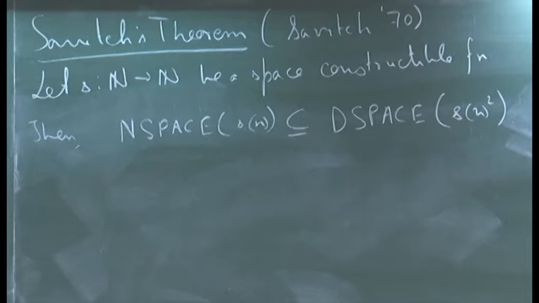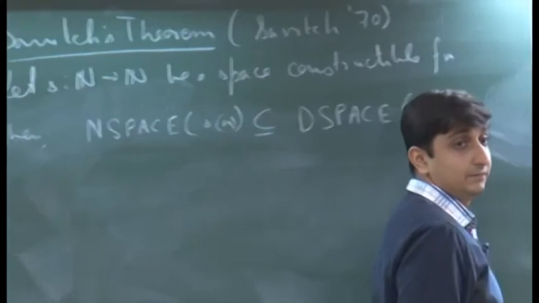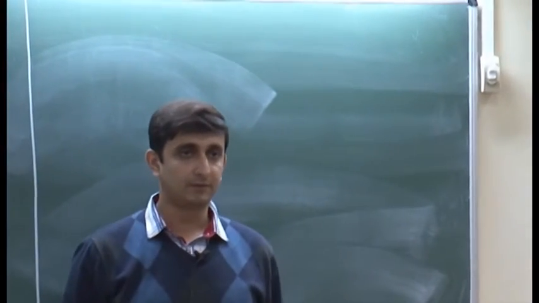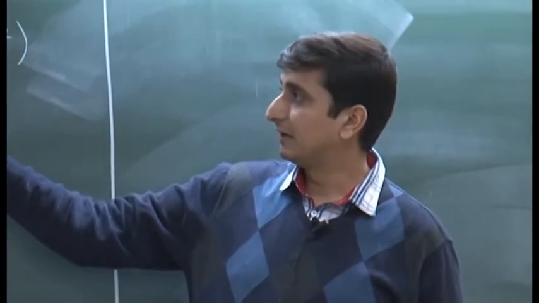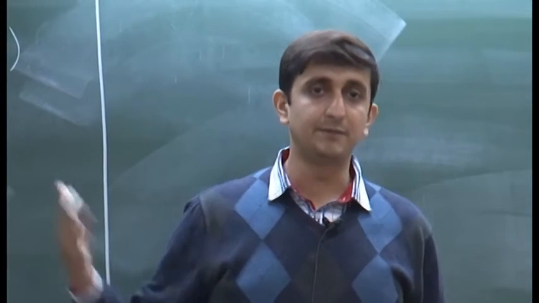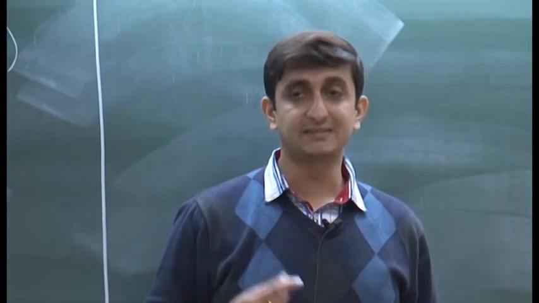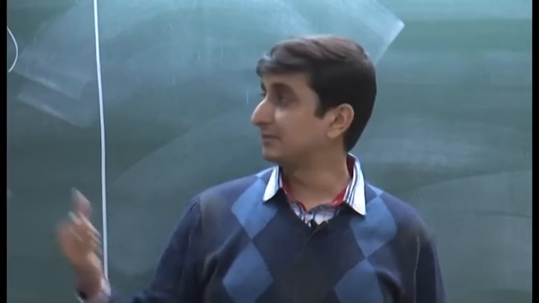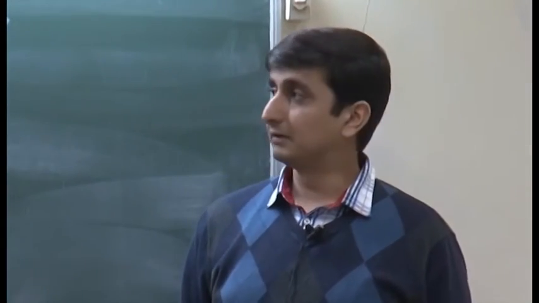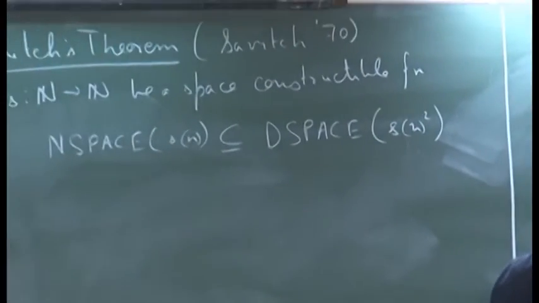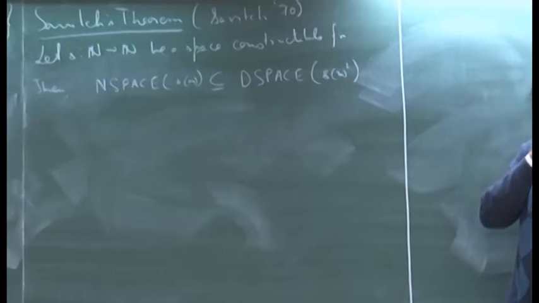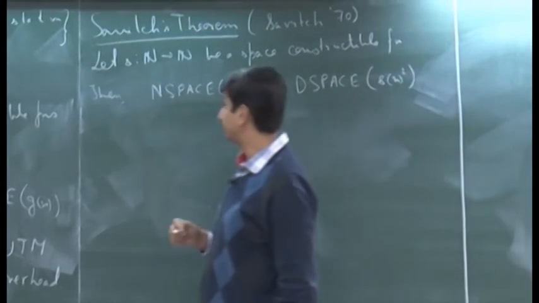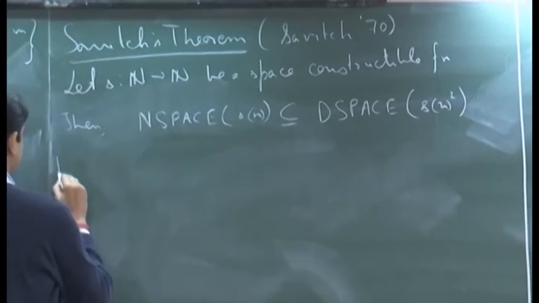I mean, because if you look at the time classes, we do not know if NP is contained in P or not, right. Had such a result been true for the time classes, that would immediately show us that NP is contained in P, which actually we believe is not true. So, this is very, very counterintuitive, and the moment we go to space bounded classes, we have something, and as we shall see, this is not very difficult. The idea of this proof is quite intuitive and quite nice. So, let us look at the proof.